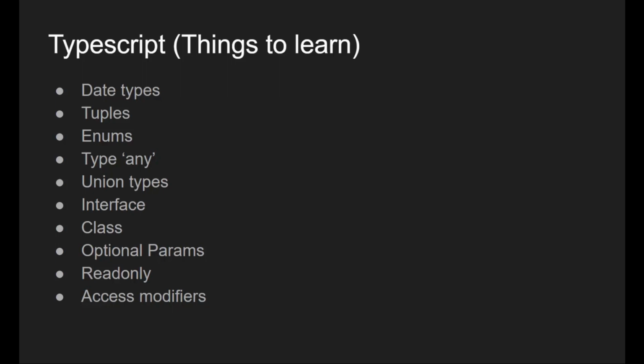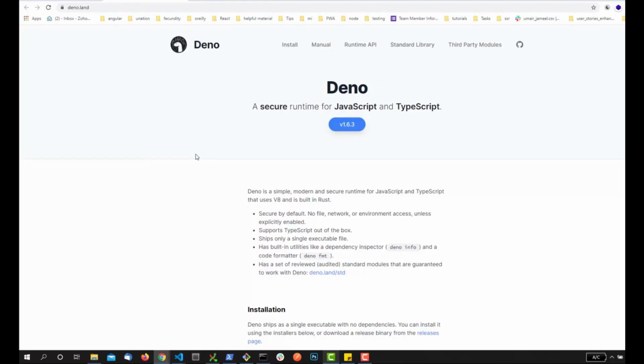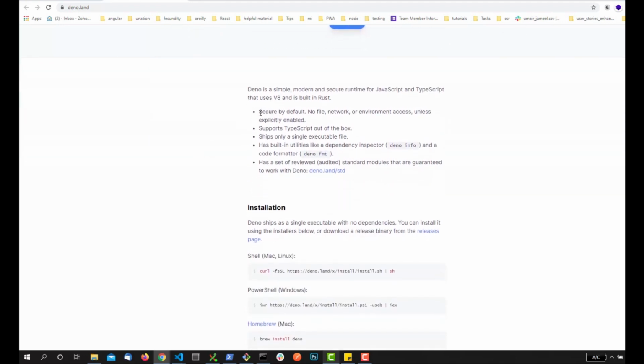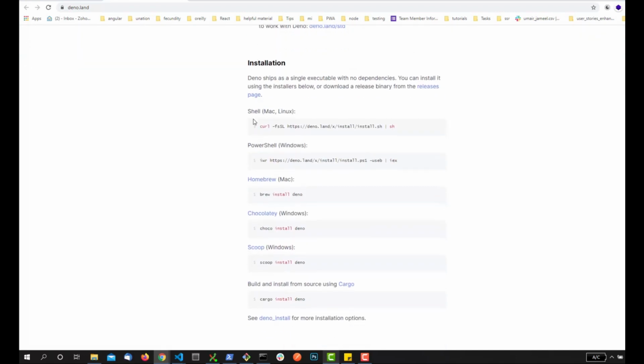So let's move forward, and I'm going to open up the Deno documentation first. Here in the Deno documentation, you can see that it has some description. It's secure by default, right? No drawbacks while accessing the network or the environment files. And these are the installation descriptions. On Mac, you can run this command. On Windows, you can run this command.